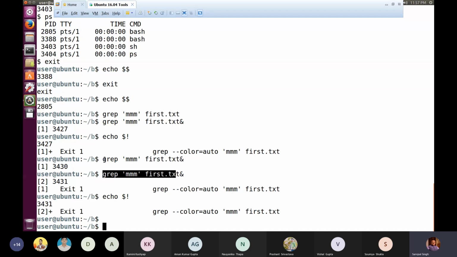I suppose that is clear now. We make use of dollar sign of exclamation to get the PID of the most recent background process. Dollar dollar is the PID of the current shell. And dollar question mark is the exit status of the most recently executed command. So please keep these three in mind, and the purpose of each of them: dollar question mark, dollar dollar, and dollar sign of exclamation.